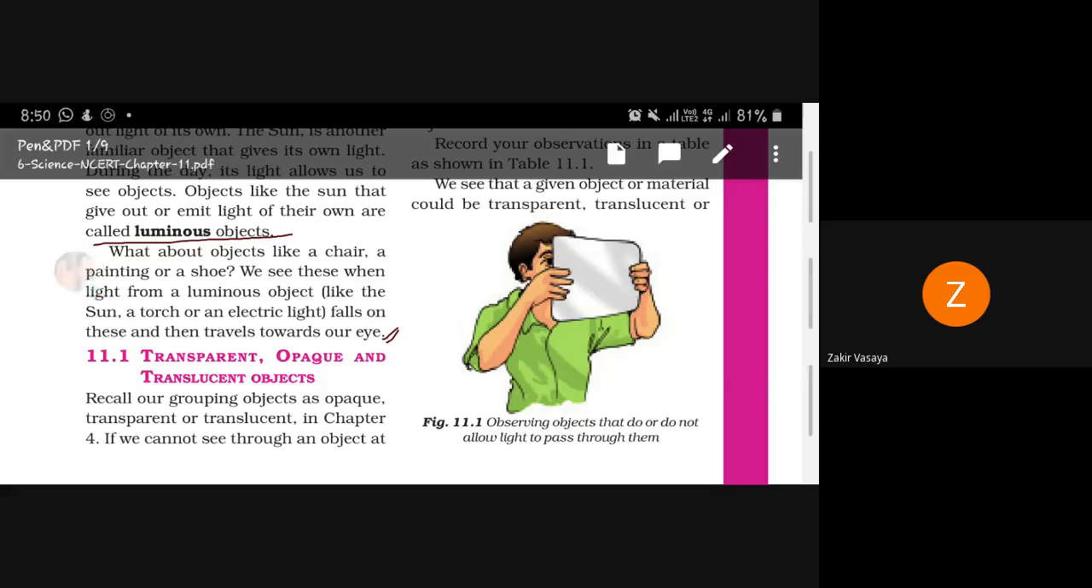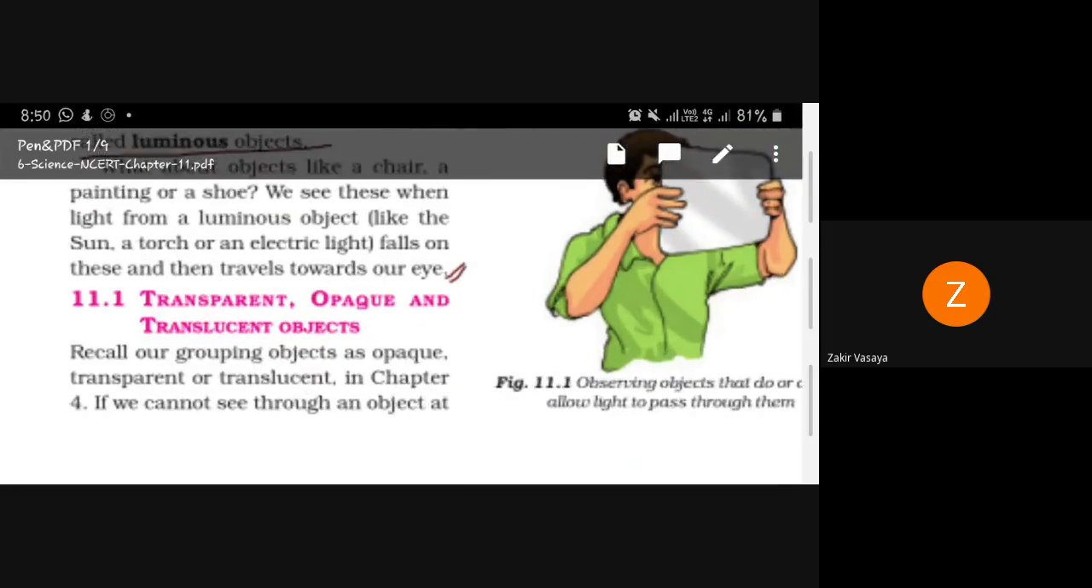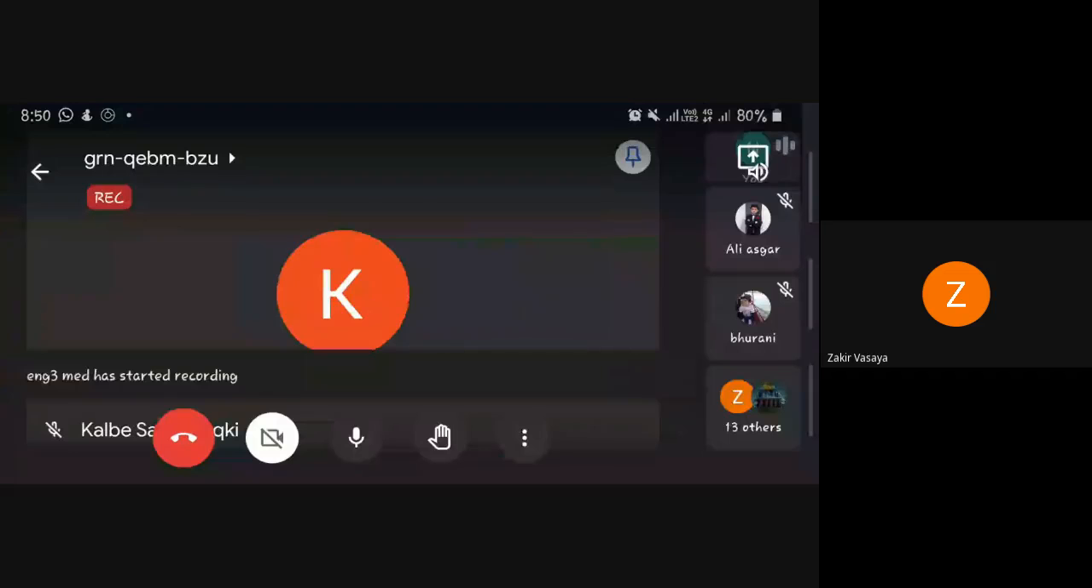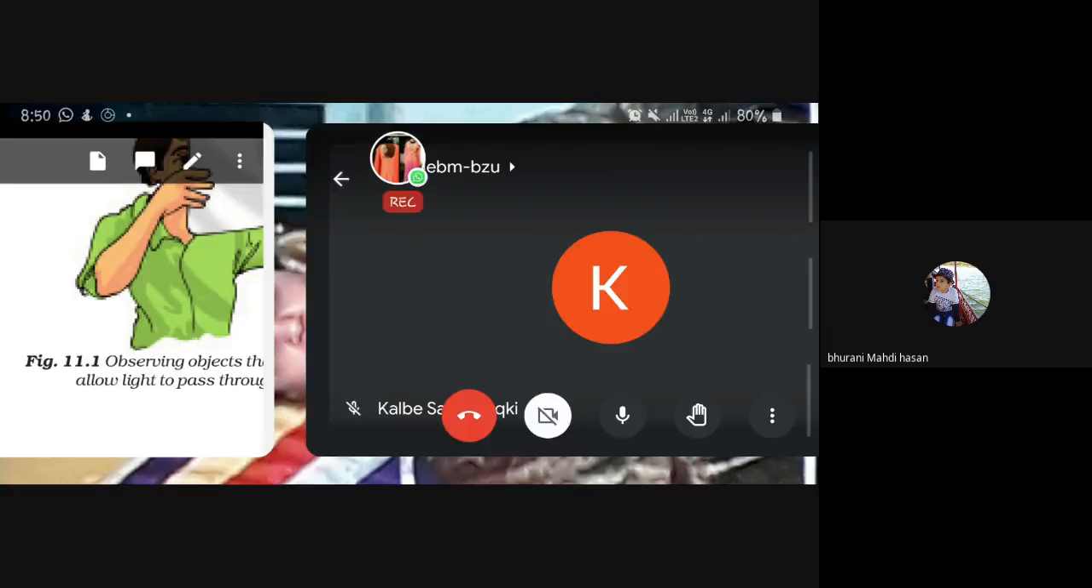Now we will learn about transparent, opaque and translucent objects. Yes, boys, who will read it for me? Yes, Burani Madi Hassan, start reading.